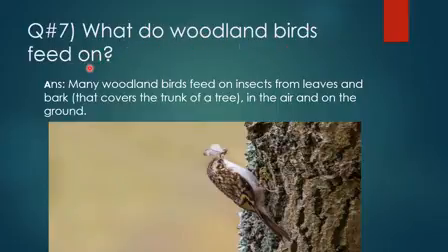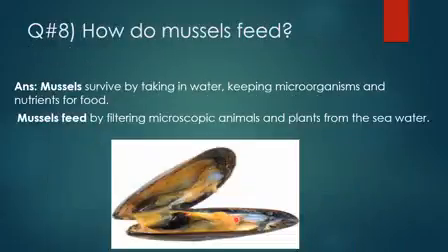Now moving to the next question. The next question is, what do woodland birds feed on? Many woodland birds feed on insects from leaves and the bark that covers the trunk of the tree, in the air and on the ground. So the question was, what do the woodland birds feed on? They feed on insects, leaves, and things which are covered in the trunk of the tree. So this is the answer of the question.